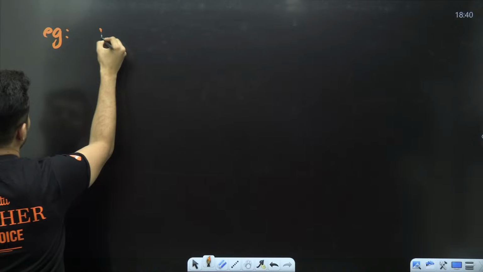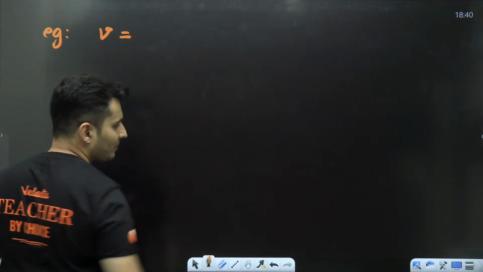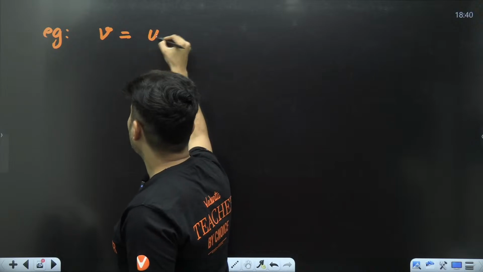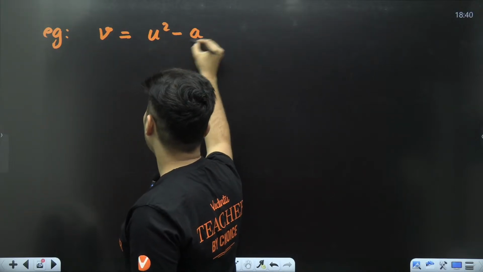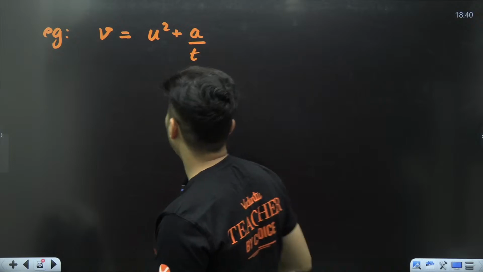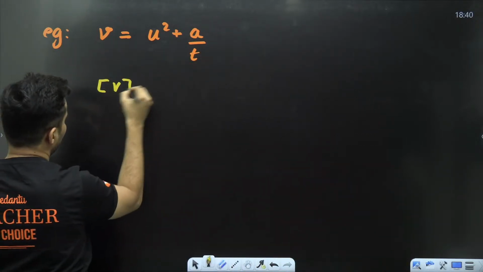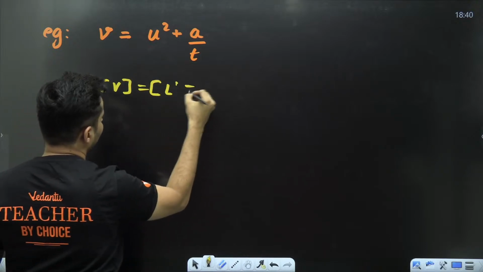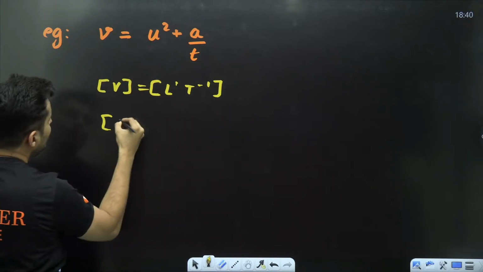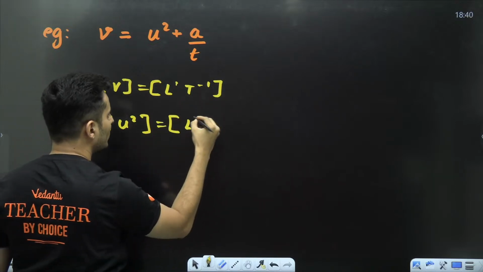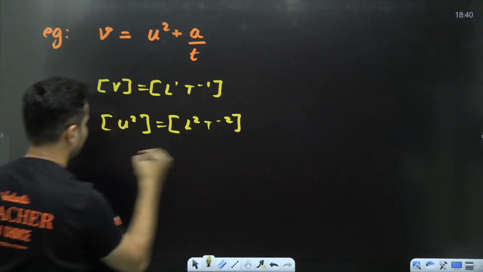Another thing, what if I tell you, my dear students, V is equal to u square minus a by t or plus a by t. What about this? Check this out. V has a dimension of L raised to 1, T raised to minus 1. U square has a dimension of this whole thing raised to 2, so L raised to 2, T raised to minus 2.